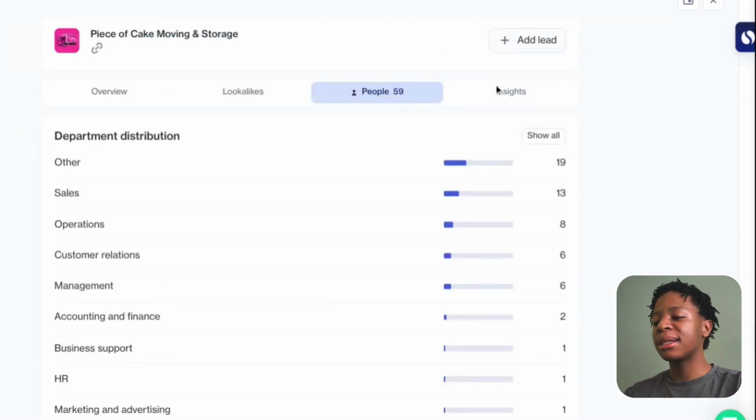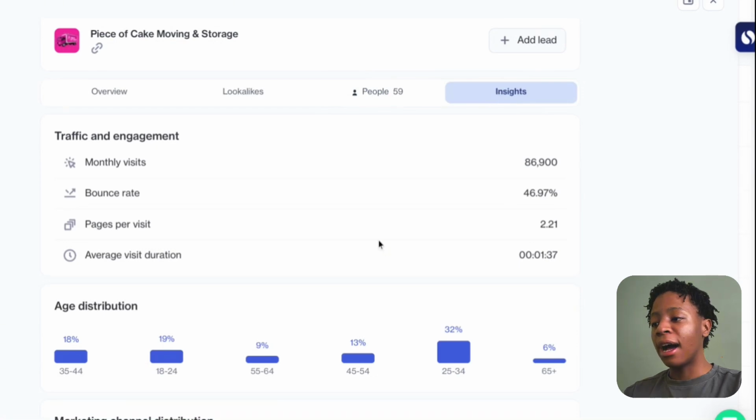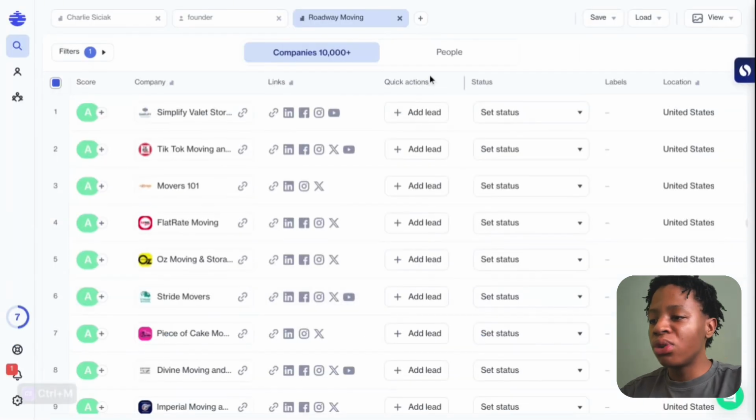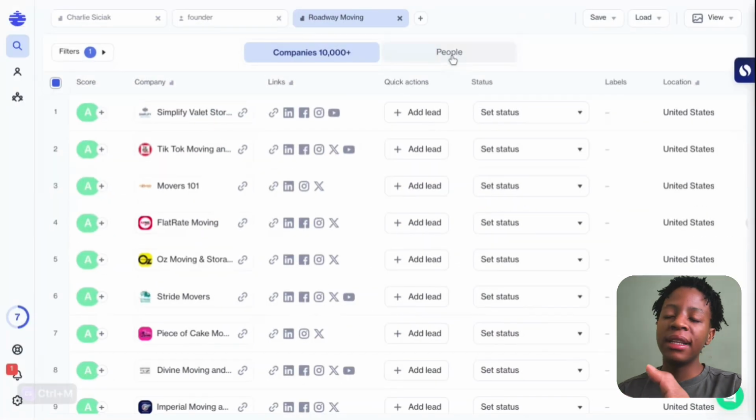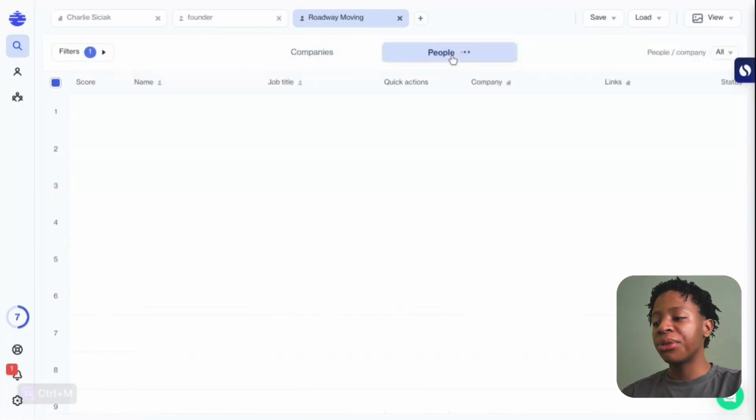But as you can see, you get some additional context about the company. If you go to the people section over here, this is where you're going to find all those key decision makers' email addresses, right? Like I showed you previously.